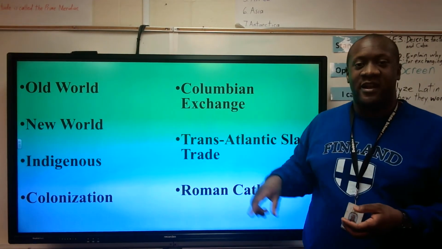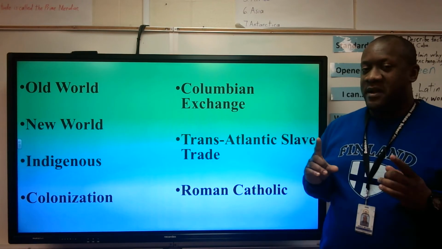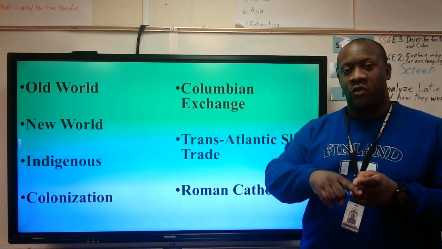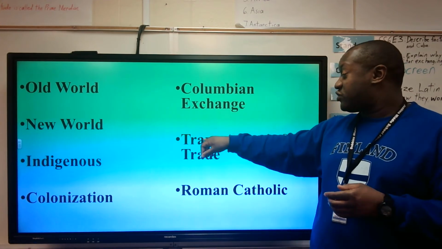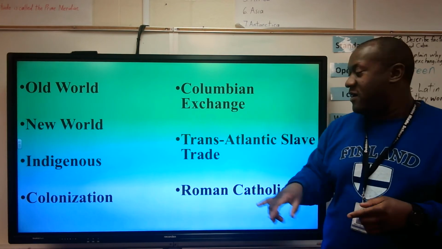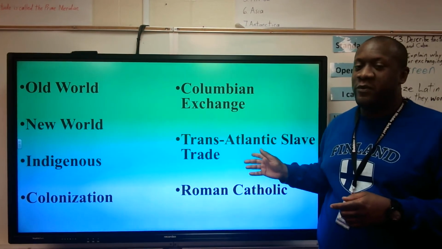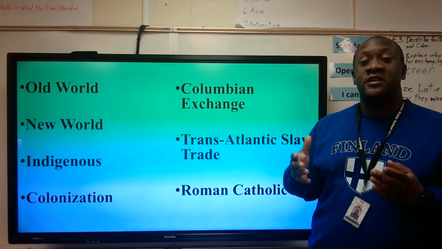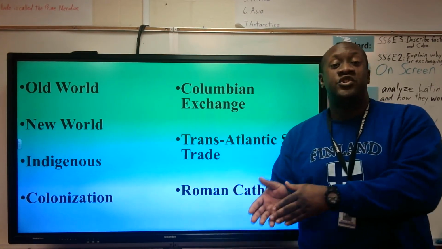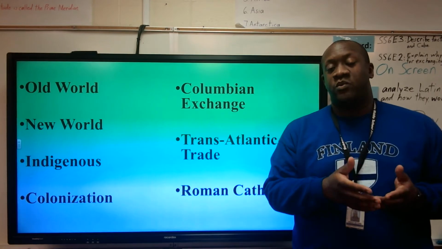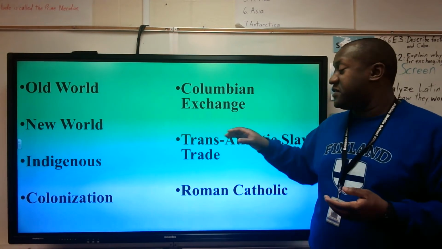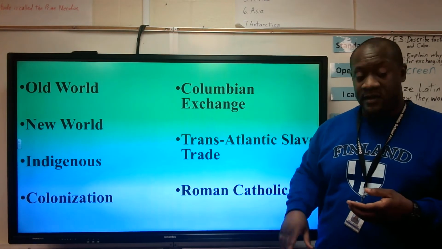Transatlantic slave trade. All right? Long term, but here's your key. Trans means to cross from one point to another. So transatlantic means to cross from one side of the Atlantic to the other. Slave trade should be pretty easy to know what that term is. So this is where you were shipping slaves from one side of the Atlantic, which is Africa, to the other side of the Atlantic, which were the Americas, North and South America and the Caribbean. And we're going to talk more about the transatlantic slave trade later.